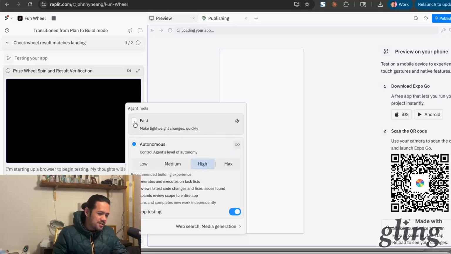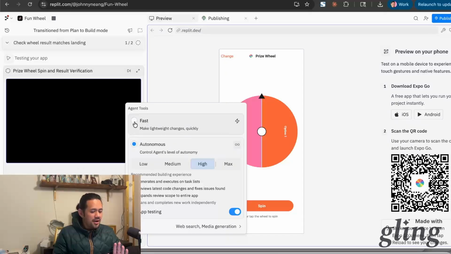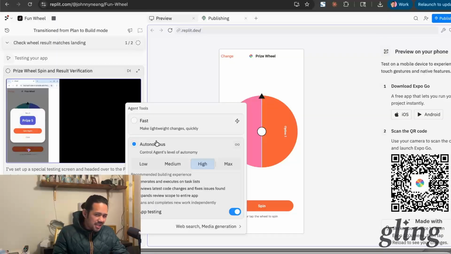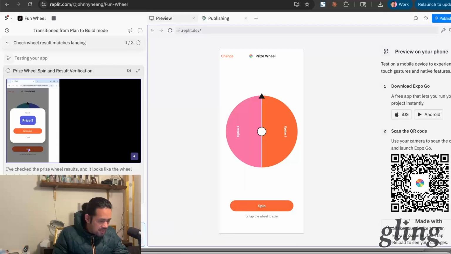And the reason why is that Replit is usually on the more expensive side of things, so using the lightning whenever you can is pretty important. When I'm doing font changes and some style guides where I know what I want, I'm probably going to use the lightning. But if I'm doing more systematic changes, like putting in typography hierarchy and having that apply to all the pages, I might use a medium to high autonomy, right? Because I want it to go in and create all of that versus just changing one page. So let's see, waiting for it, and it looks like blah blah blah.